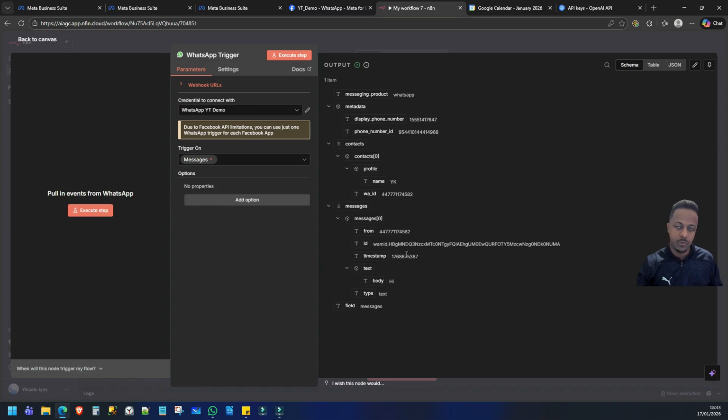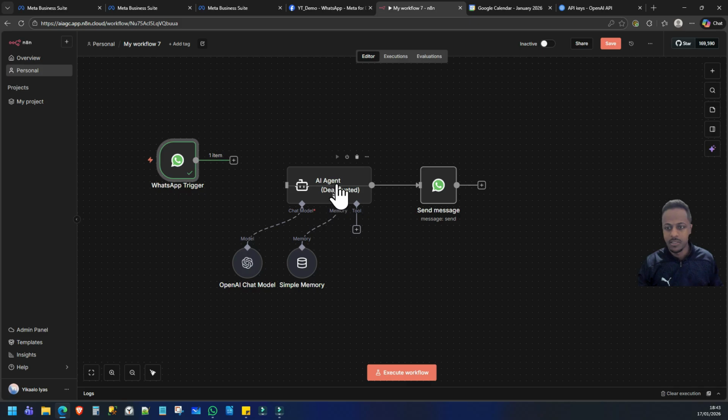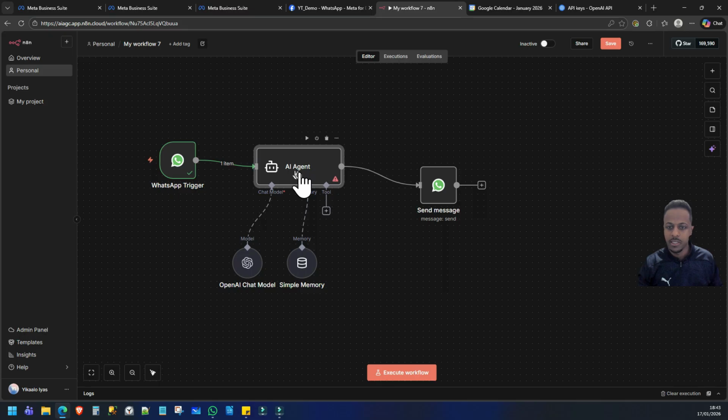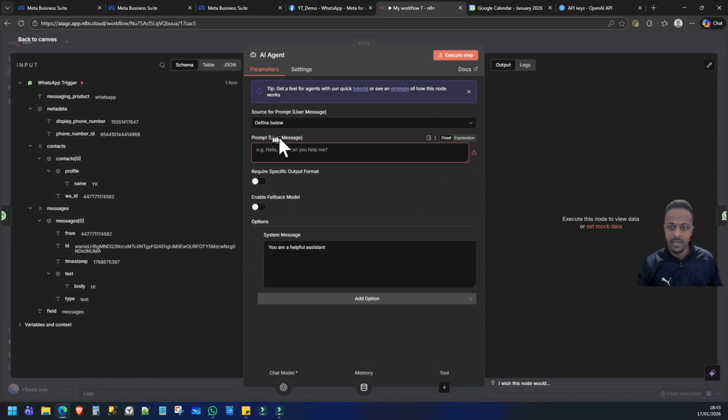So this is important because once we connect it with the AI agent, it needs to know where the message is coming from. So you've got to configure it in that way. As you can see, I had to deactivate it to get this working. Okay, so now we can go ahead, activate that, and in the prompt, the user message, we can now move over to where I said hey, and now the AI agent knows what to look for in the form of the incoming message. It will be WhatsApp and it'll be the text body that it's looking for. So we'll leave this basic URL helpful assistant as that.